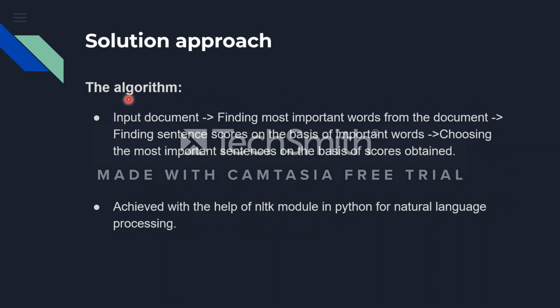Next is the solution approach, the algorithm. First is the input document, and next is finding the most important words from the document. And next thing it does is finding sentence scores on the basis of important words. And next is choosing the most important sentences on the basis of scores obtained, achieved with the help of the NLTK module in Python for natural language processing.